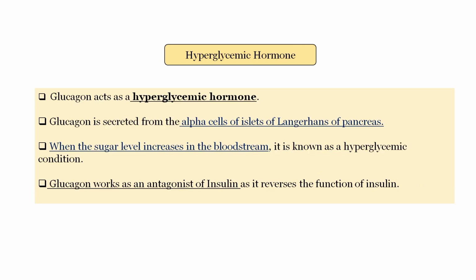Glucagon acts as a hyperglycemic hormone. Glucagon is secreted from the alpha cells of islets of Langerhans of the pancreas. When the sugar level increases in the bloodstream, it is known as a hyperglycemic condition. Glucagon works as an antagonist of insulin as it reverses the function of insulin.